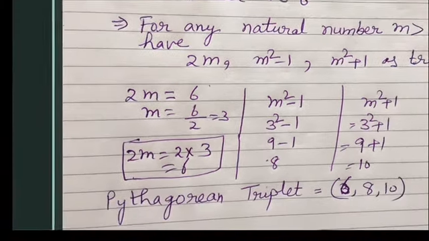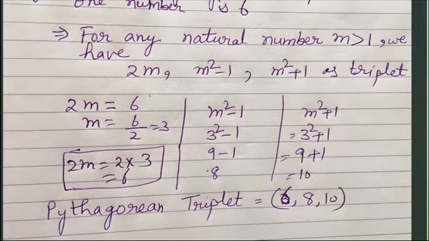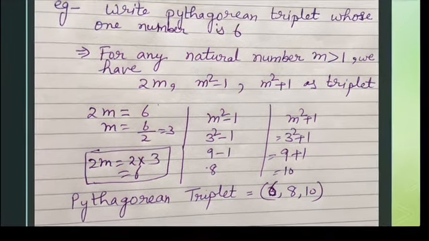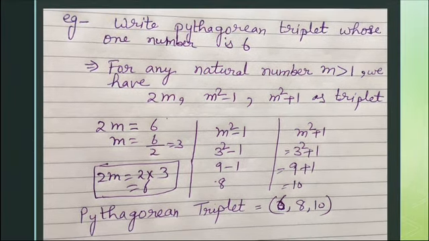Now, we know the value of m. We can find out the value of m square minus 1 and m square plus 1. m square minus 1 will be 3 square minus 1, which is 8, and m square plus 1 equals 10. So, the Pythagorean triplet will come out to be 6, 8 and 10 in this case. So, this is how we are going to use it.